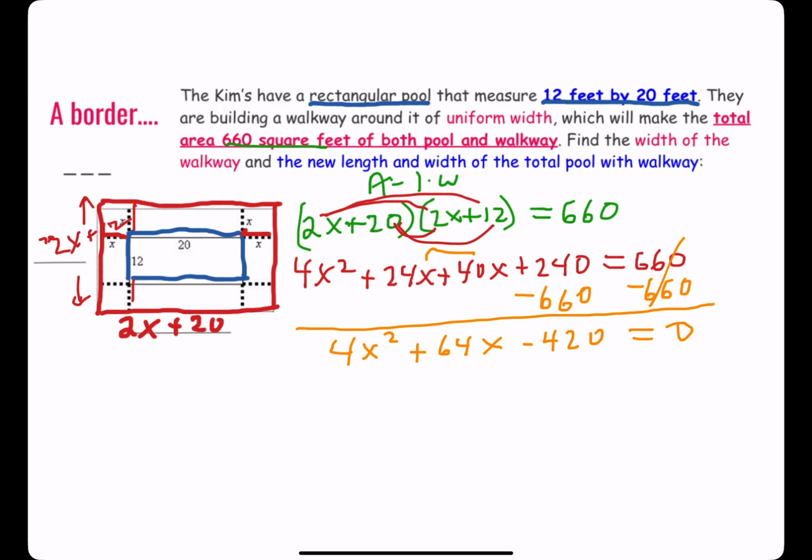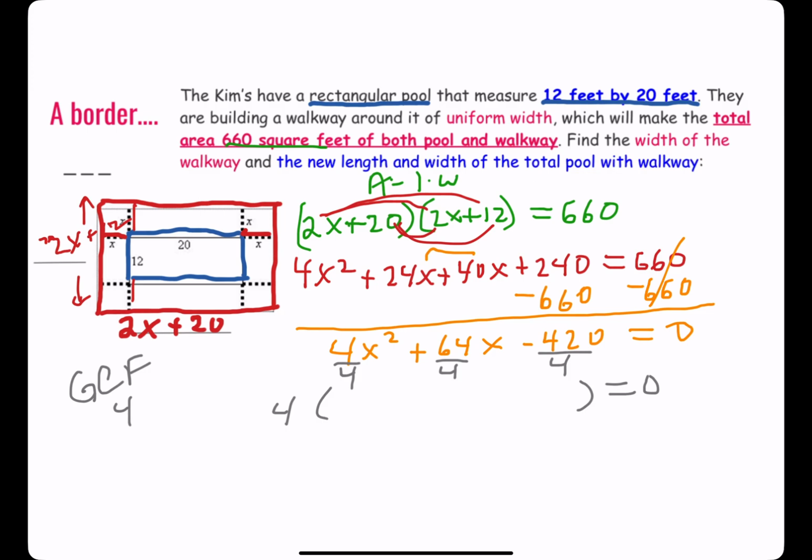It would be quite difficult. Or you could do the proper thing and find the GCF. And if you notice, the GCF in all of these, since they all divide by 4, is 4. So my GCF is going to be 4. 4 will factor out of each of these 3 terms.